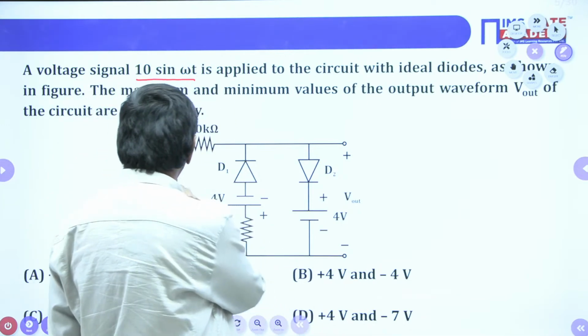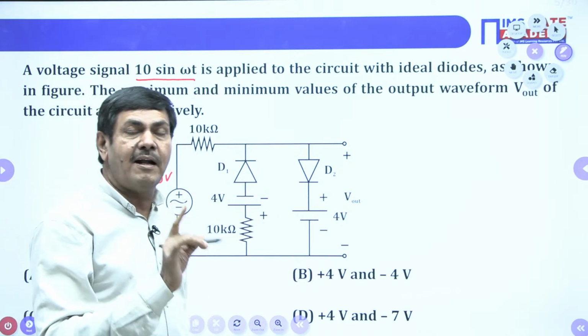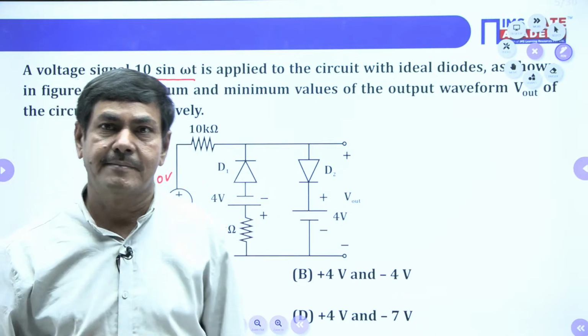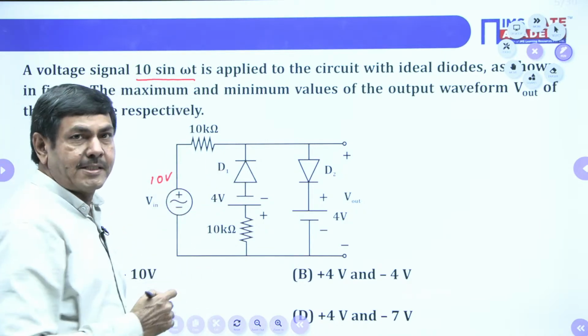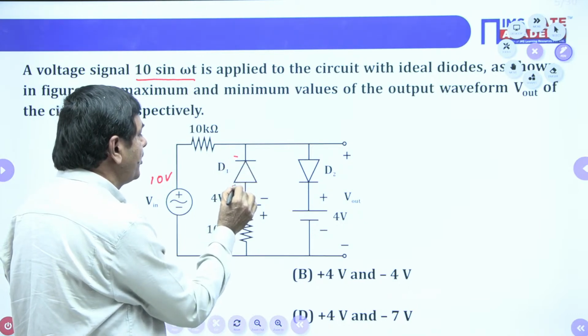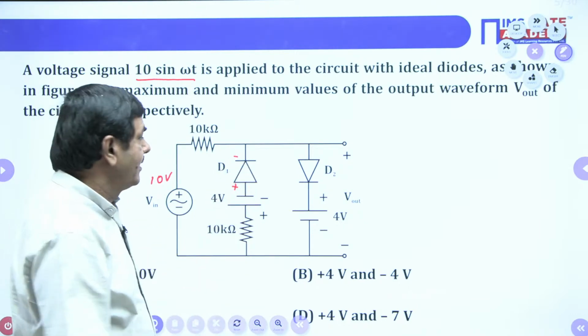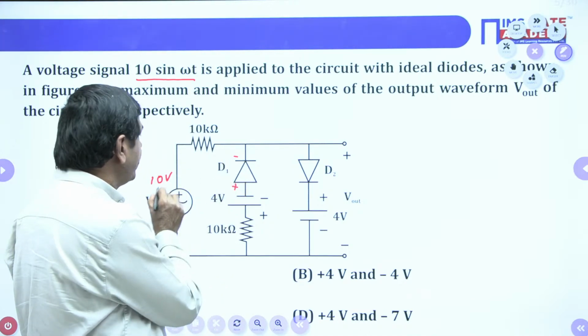Because of the connection of this maximum voltage of 10 volts, check which diode is on and which diode is off. D1 is reverse biased because this is N type and this is P type material only. This is negative, and this is given with 10 volts, so positive is given to the negative only.